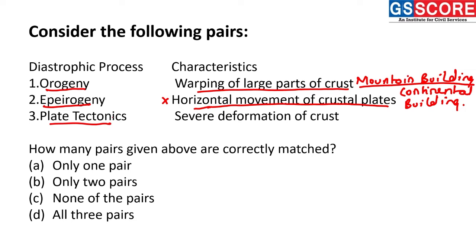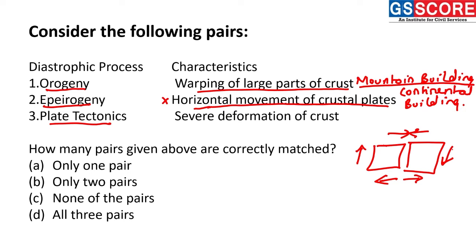For plate tectonics, we have already studied about it in the previous lecture. Plate tectonics is basically the horizontal movement of crustal plates. The horizontal movements can be towards each other, away from each other, or parallel to each other, which is also called the transform boundaries.